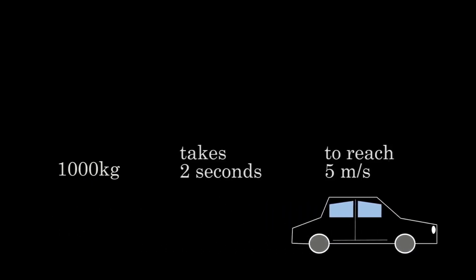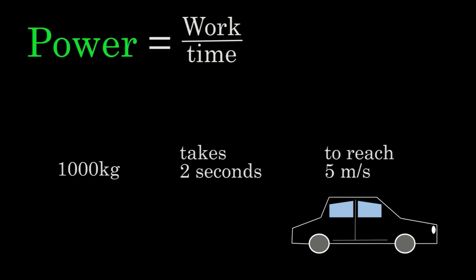Alright, let's look at another example. Let's say a 1,000 kilogram car starts from rest and takes 2 seconds to reach a speed of 5 meters per second. We can find the power output by the engine by taking the work done on the car divided by the time it took to do that work.